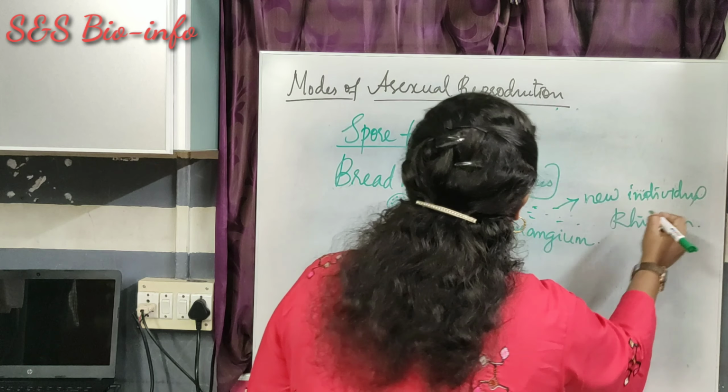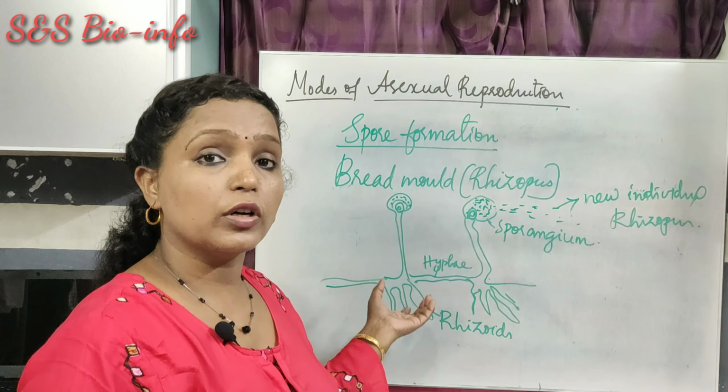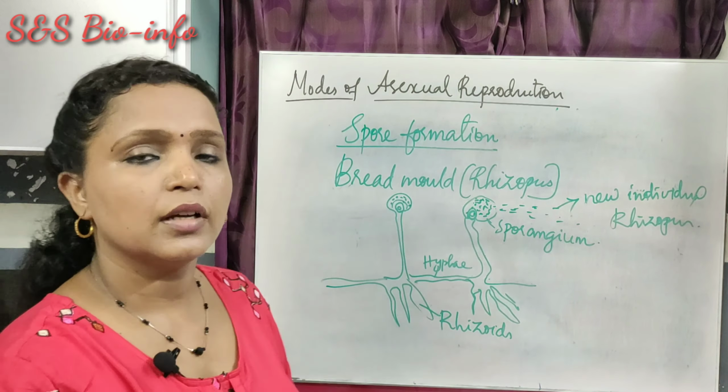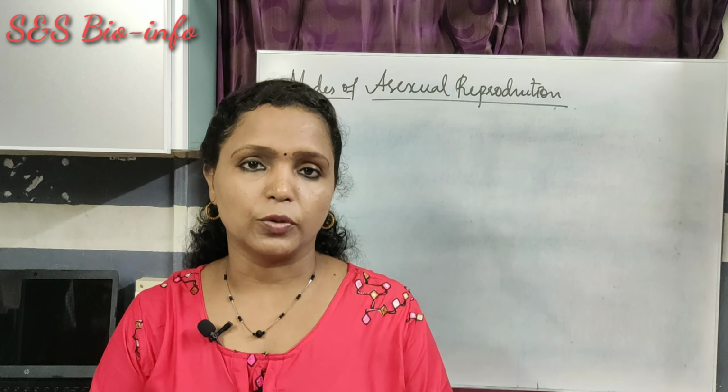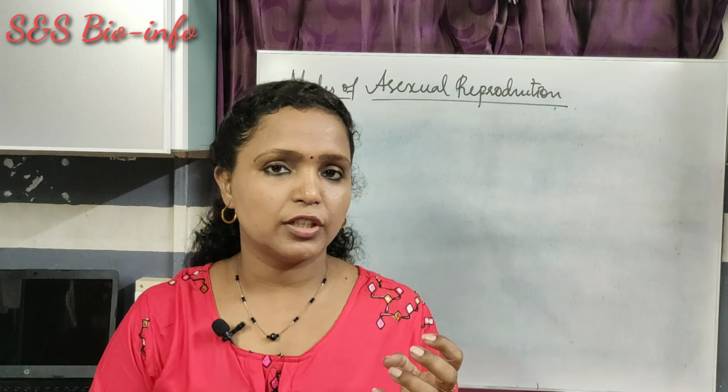Got it? This is the way the bread mold spoils the bread very fast. This can be seen in bacteria also. This spore formation can be exhibited by bacteria. So dear students, today we have learned about various methods of asexual reproduction that are exhibited by the lower group of organisms. I hope you understood the topic well.